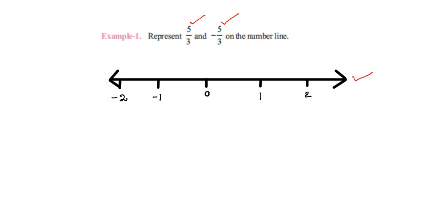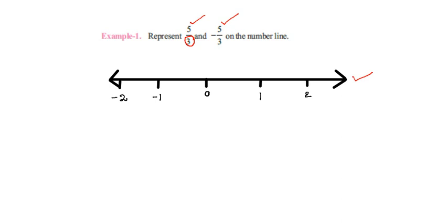First you may observe what the denominator is here. What is the denominator in the rational number? 3. Hence you may divide each unit into 3 equal parts. So 0 to 1 is 1 unit.